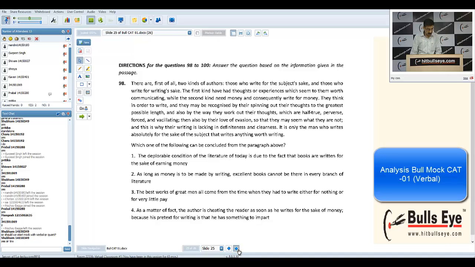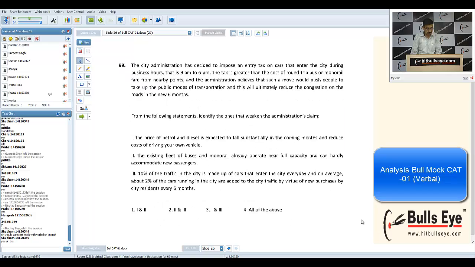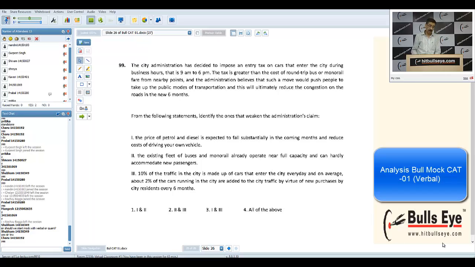I shall be taking the next session also. I think the last question is 99. I don't know why people got this wrong, as for me this was the easiest question. We have to weaken the administration's claim that they decided to impose an entry tax on cars because they want roads to be less congested and want to reduce the congestion of the traffic. So we have to weaken. Just go through the choices and apply your common sense.